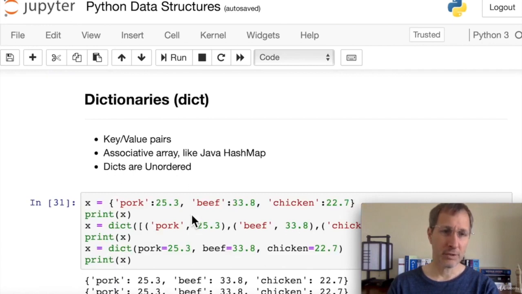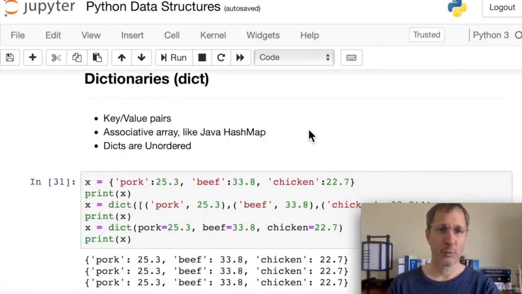Now let's take a look at dictionaries. So first, a recap on dictionaries. Dictionaries are key value pairs. Most programming languages have some equivalent of the Python dictionary. They don't always call it that. Some of them call it a hash map. Java calls it a hash map.